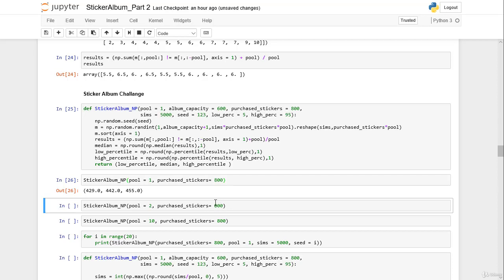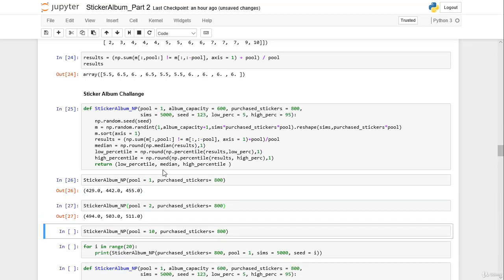So we also assume purchase stickers of 800, so both friends are purchasing 800 stickers. And let's see what we get. Apparently we can increase our median value of unique stickers from 442 to 503 by having a friend who exchanges and trades duplicates with us. That's quite a tremendous effect actually. So we can increase the amount of unique stickers by actually 60.